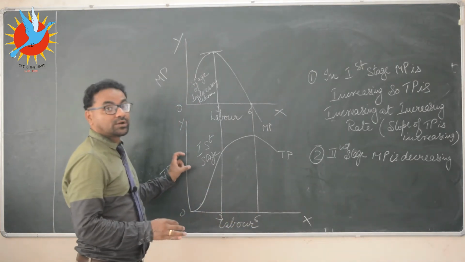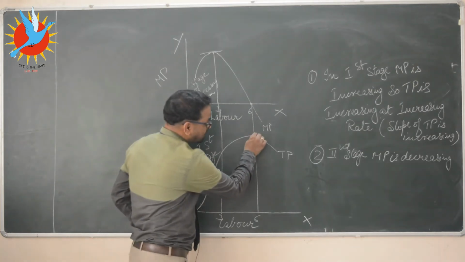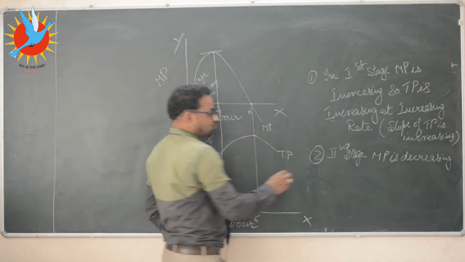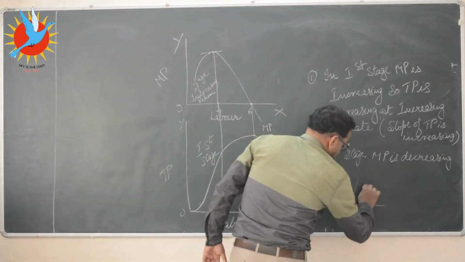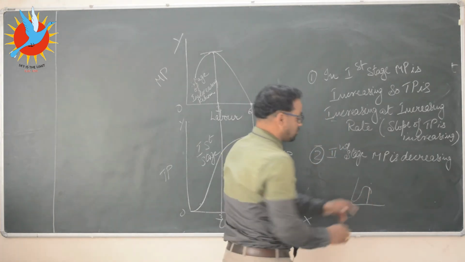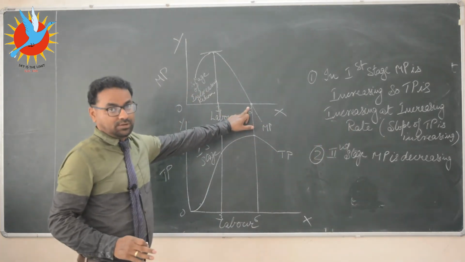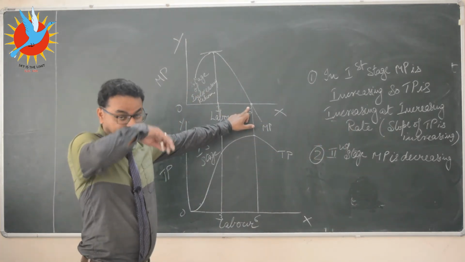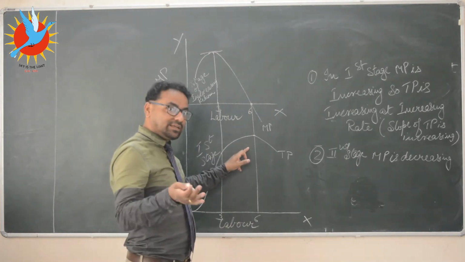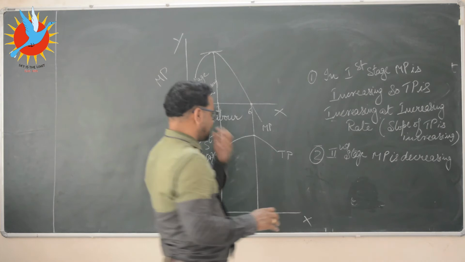It means total product is increasing, but see, it will increase up to this point. Most of the students draw like this, and MP is still positive, so this diagram is wrong. Up to the 6th labor, MP will be positive. So TP will increase, but its rate is decreasing.